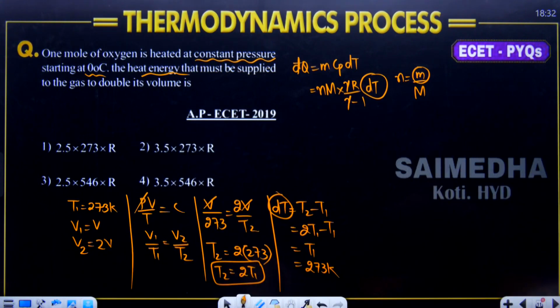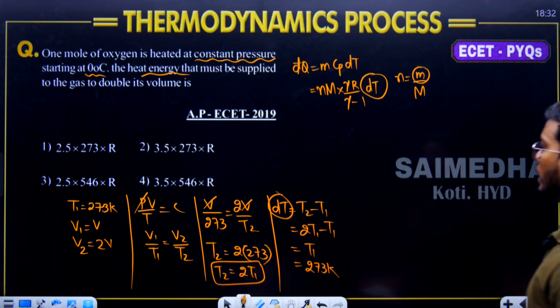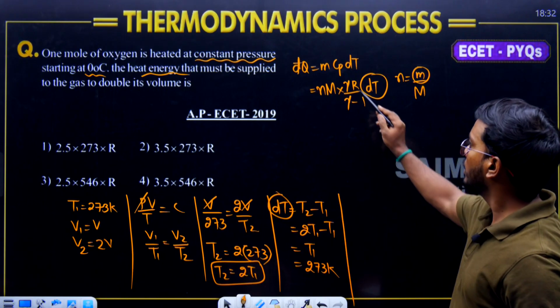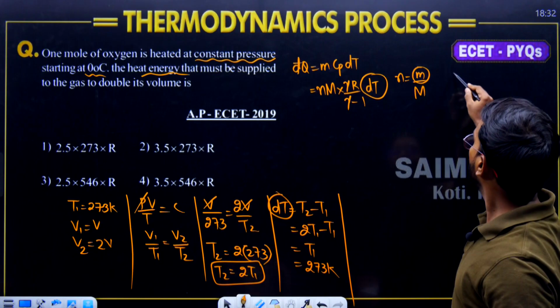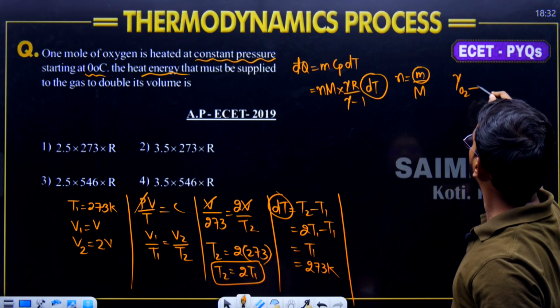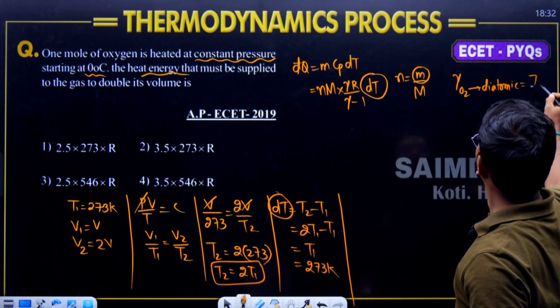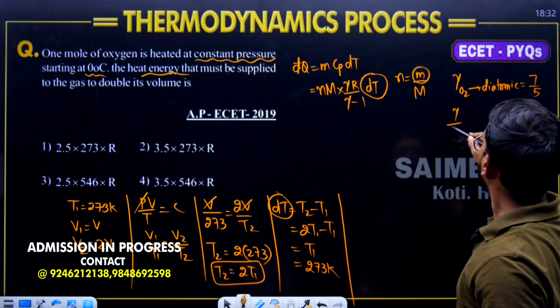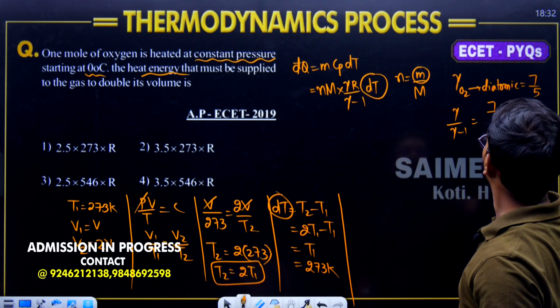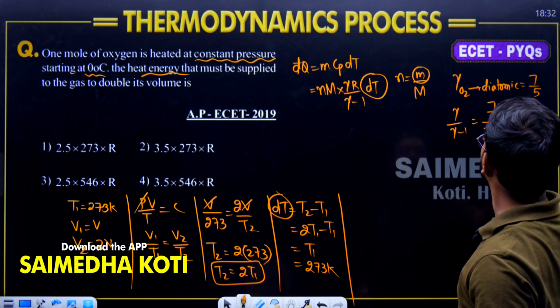Change in temperature is equal to, what's the value here? 273. When the change in temperature is 273, then what will be the value for gamma R by gamma minus 1? We know oxygen is a diatomic gas, and for a diatomic gas the gamma value is 7 by 5. Then gamma by gamma minus 1 is 7 by 5 divided by 7 by 5 minus 1.